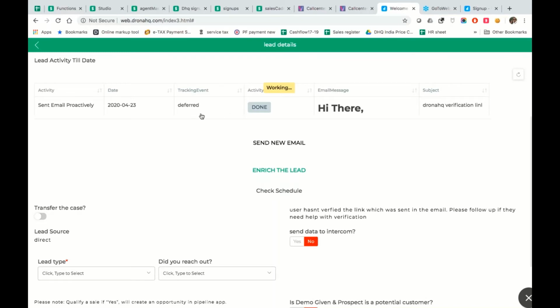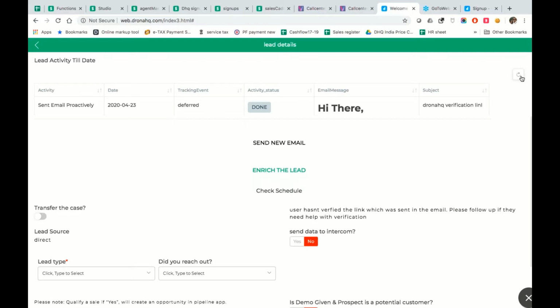Now I just refreshed and I see that this email has been deferred. Had this been an email account which is not a pseudo account, it would have been delivered and he would have seen this email.